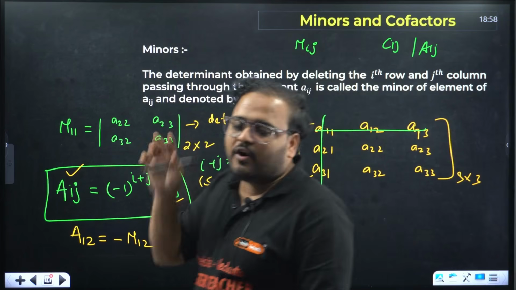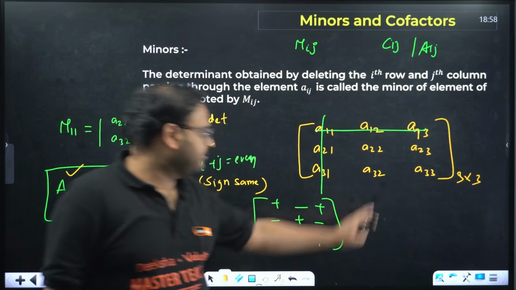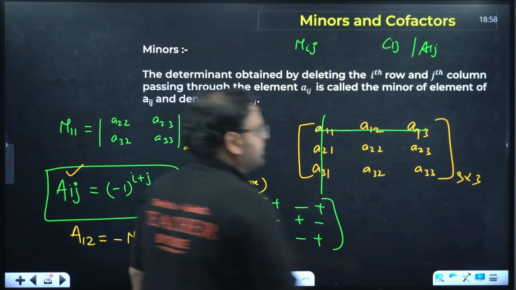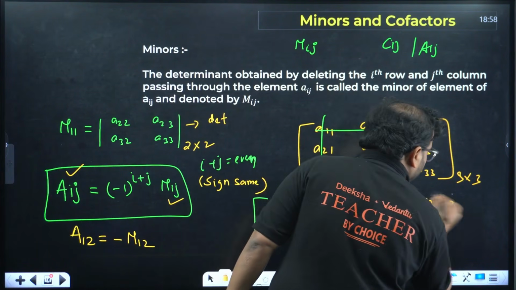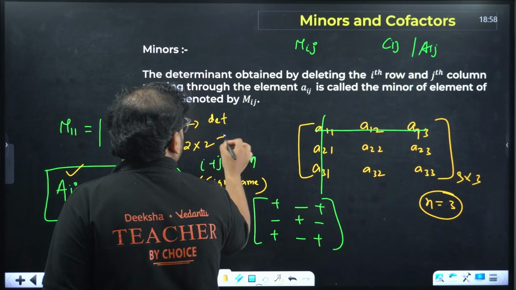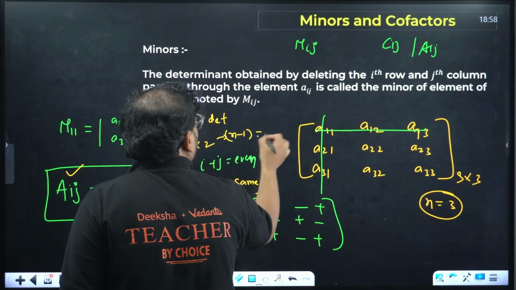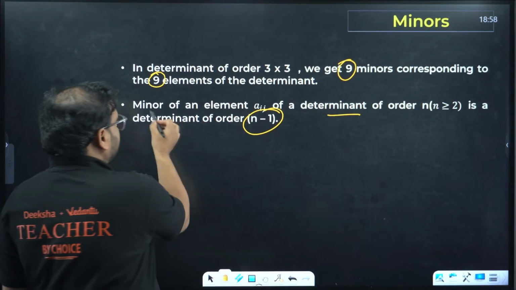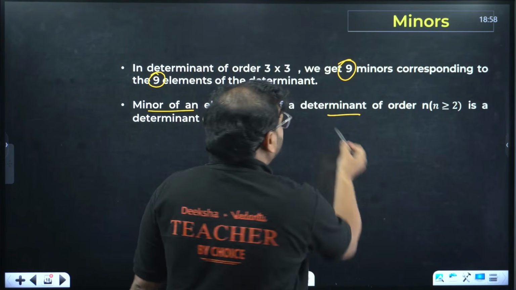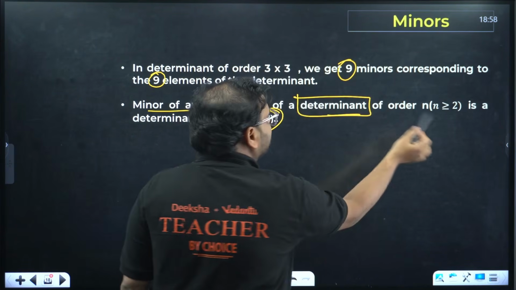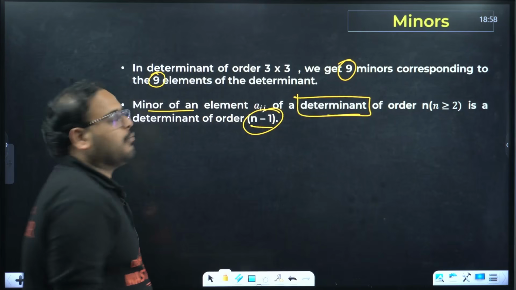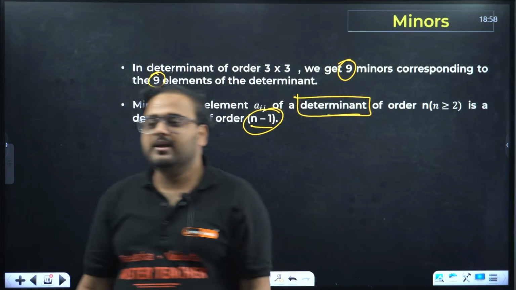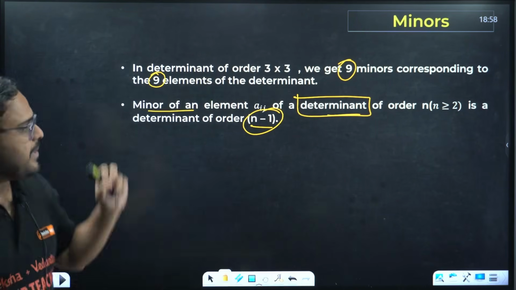So the order of the actual matrix is n equal to 3, and n minus 1 is 2. So the minor will always be a determinant of order n minus 1. But of course, n has to be more than 2. Clear or not? Am I making sense to all of you or not?